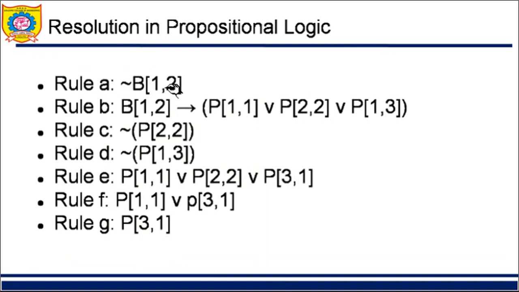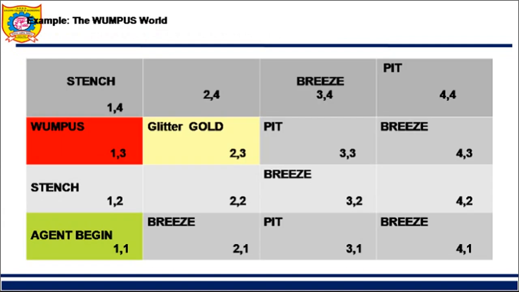My second rule says that, since I want to give conclusions, one rule says that there is no breeze at 1 2. The second rule says that if there is breeze at 1 2, then our conclusion is that at 1 1, 2 2 and 1 3 there are pits.